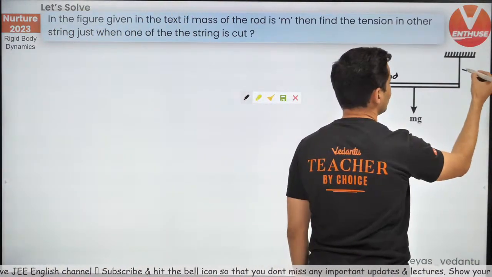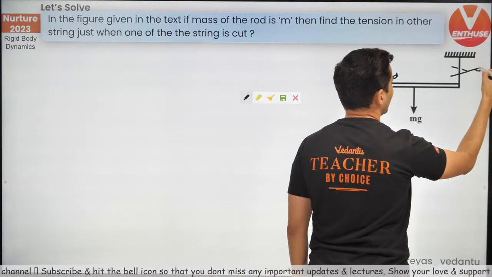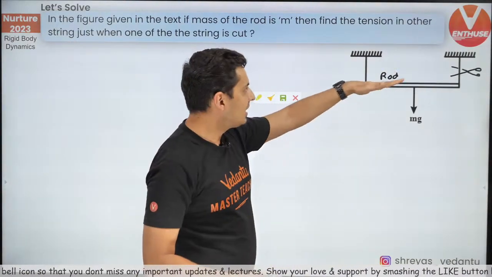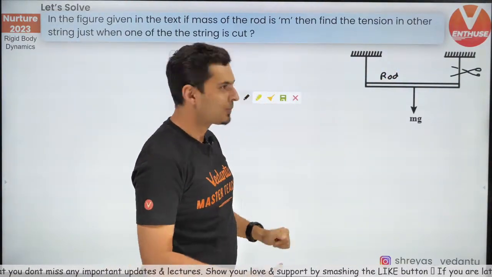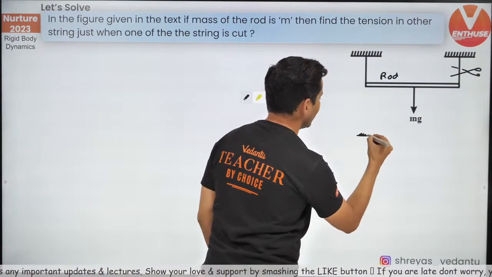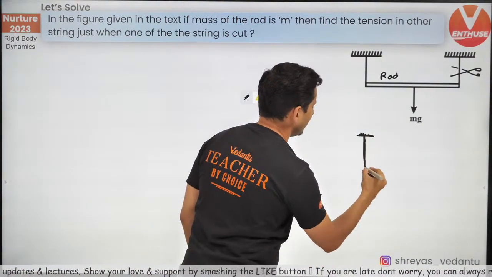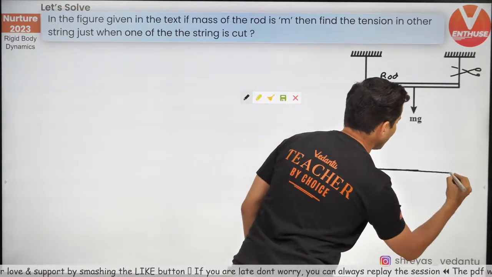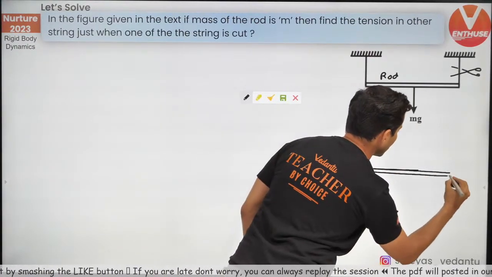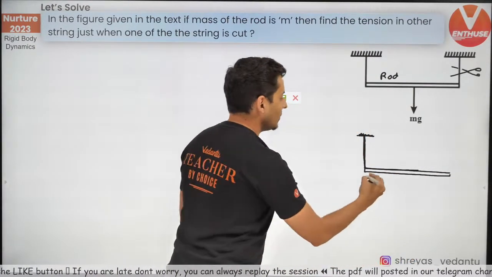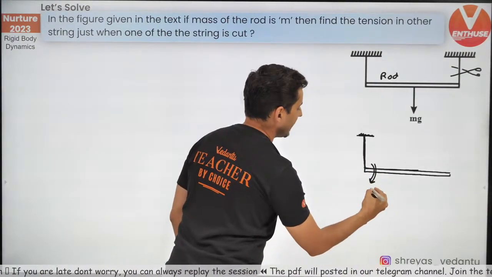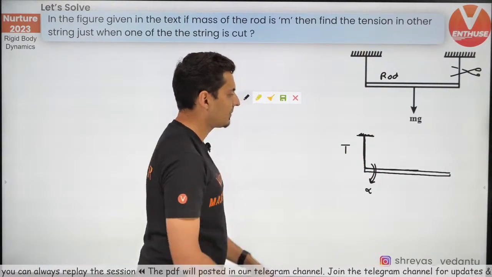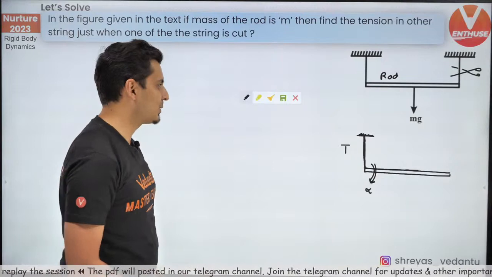Let's say you bring a scissor, and you cut this string. The moment you cut this string, obviously this rod will start tilting and start going down. So the diagram will now change to something like this. You'll have just this string over here, and this rod will just start to bend and it will start to come down, something like this. So it will definitely have some angular acceleration like this. So the question is, what is the tension in this particular string? That's the question. Beautiful question. Let's try to solve this.